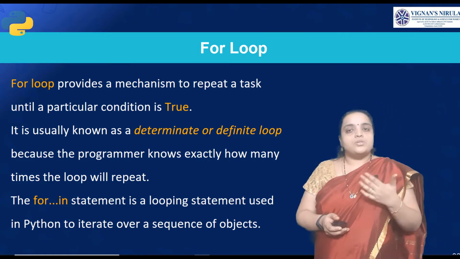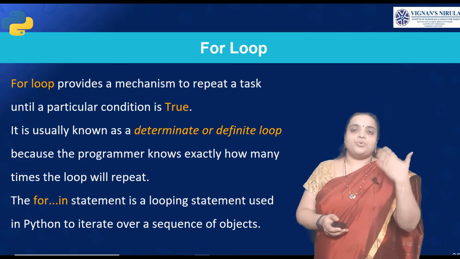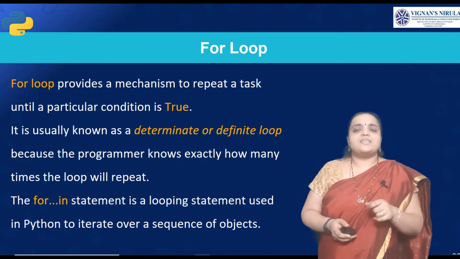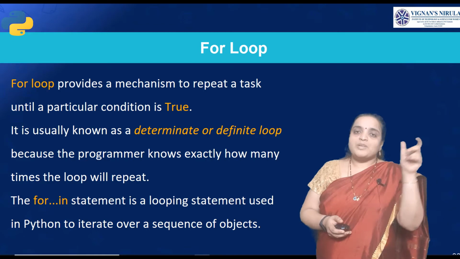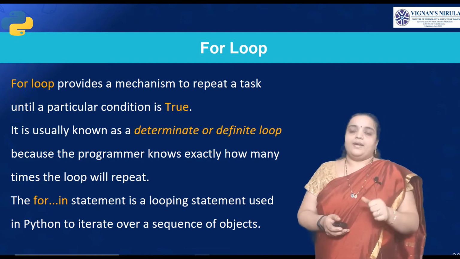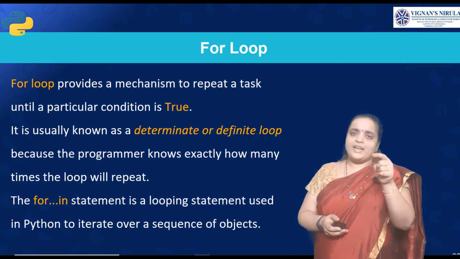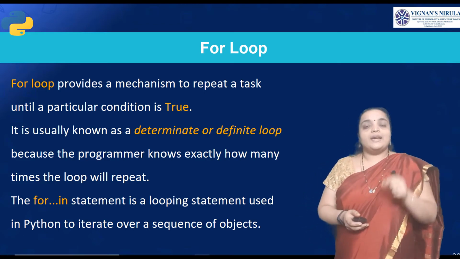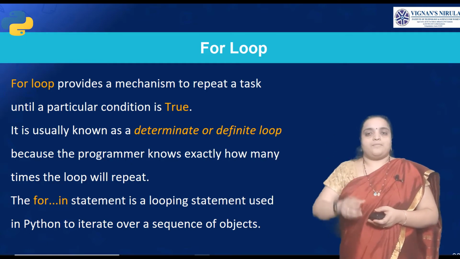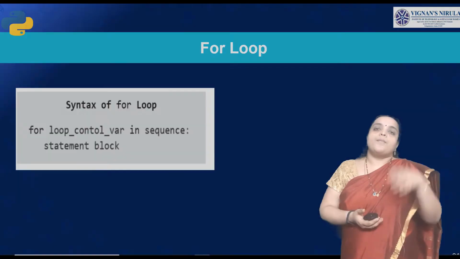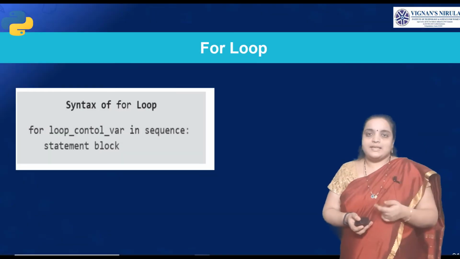Then talking about the next control statement, the next iterative statement, that is the for loop. The for loop also provides a repetitive task until a particular condition is true. It has some range. We specify the range, from where to start and where to end. Here the for loop is not like in C. It has some small differences. Here we will use the for in statement. The for in looping statement is used in Python programming.